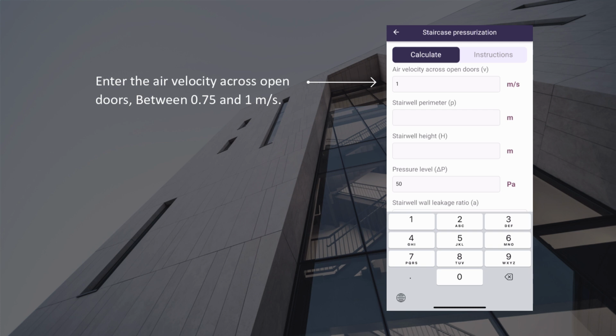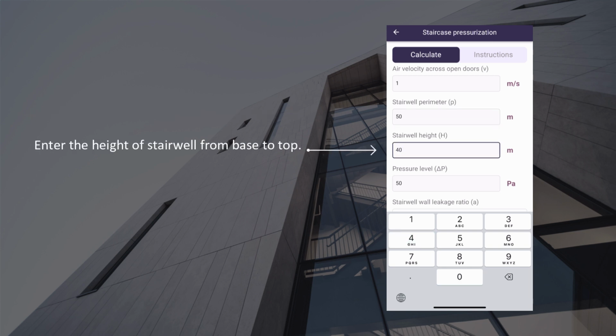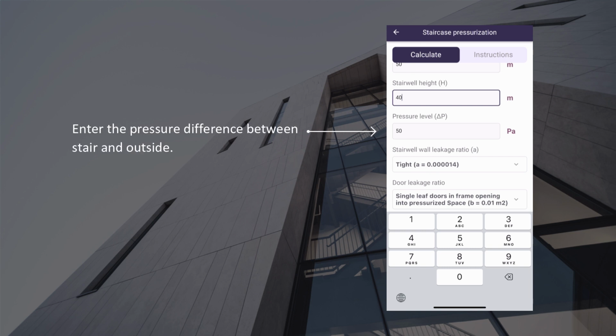Enter the air velocity across open doors, between 0.75 and 1 meter per second. Enter the horizontal perimeter of the stairwell. Enter the height of stairwell from base to top. Enter the pressure difference between stair and outside.